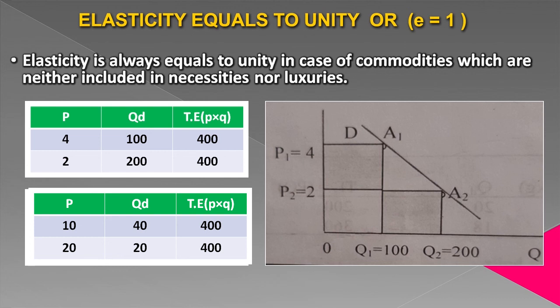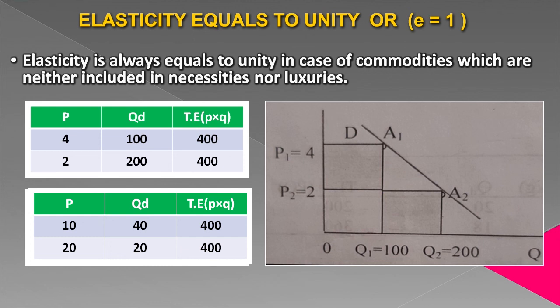In the second table, we are indicating an increase in price, but still there will be no effect on total expenditure despite the increase in prices. Here price is 10, quantity demanded is 40, total expenditure is 400, price increases to 20, quantity demanded decreases to 20, total expenditure remains 400. So here we can see that change in price brings no effect to total expenditure.